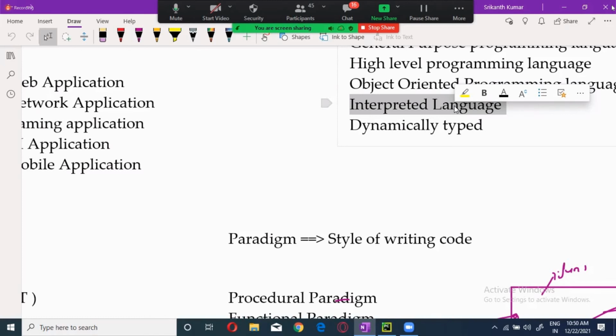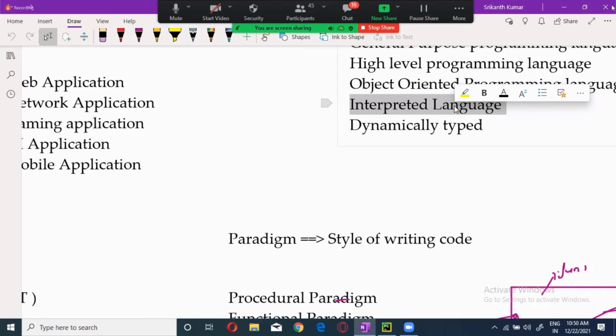It will not execute line by line, whereas the interpreter will execute line by line. The interpreter checks the first line for errors and executes. Second line, check the error, execute. Third line, check the error, execute. Line by line it will do. The compiler checks for errors in the whole 100 lines, and if it is error free, then it will execute. Obviously, the compiler will be much faster compared to the interpreter, right?